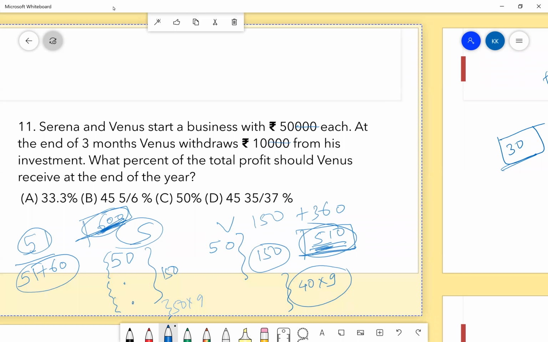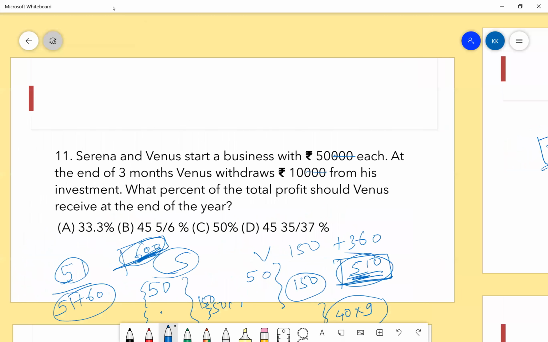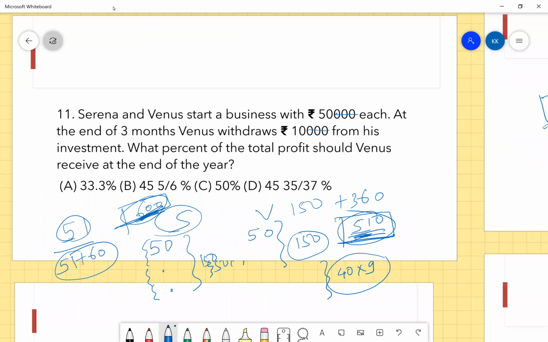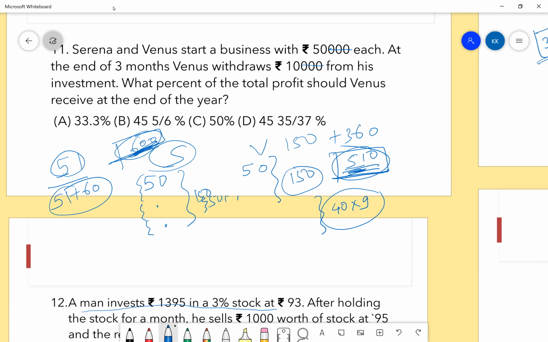This part is clear, guys? Any doubts? The answer will be B. Any doubts, guys? No.